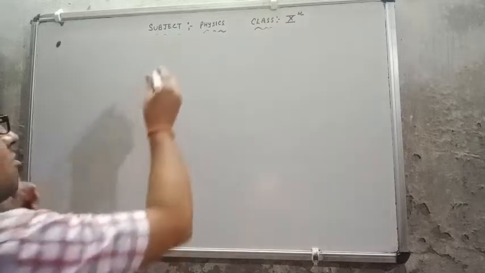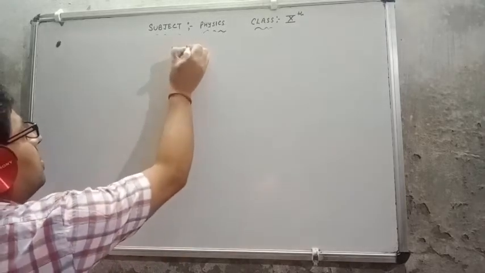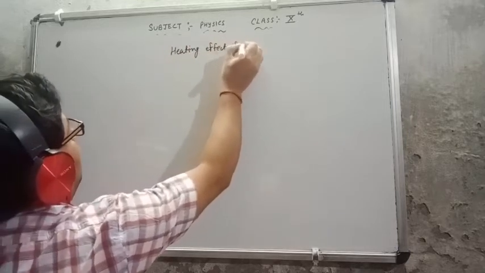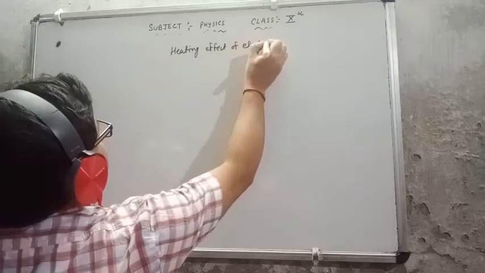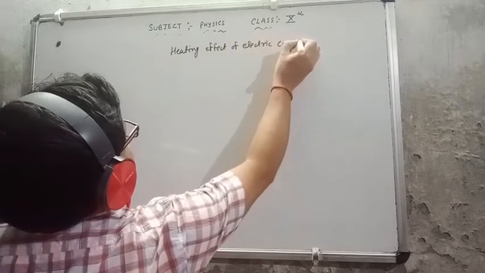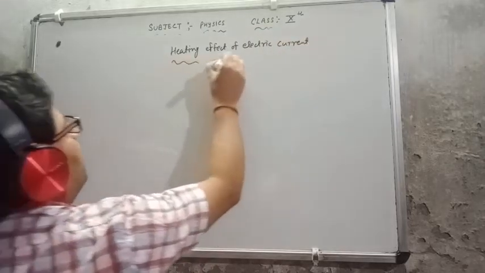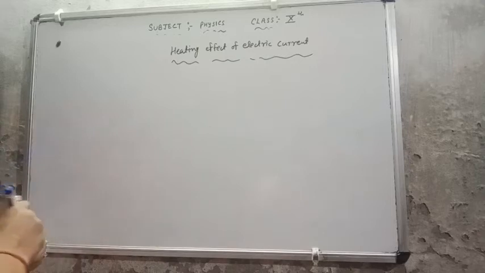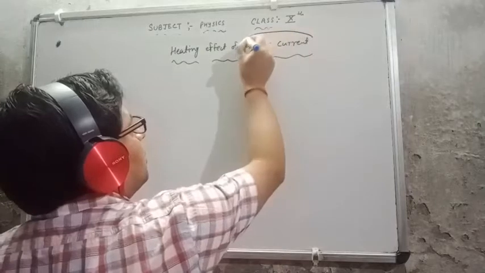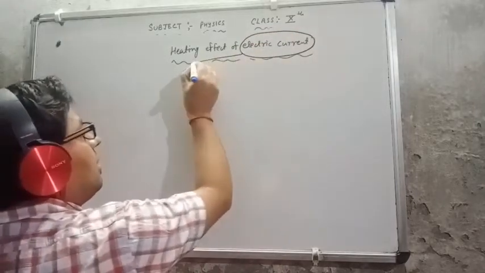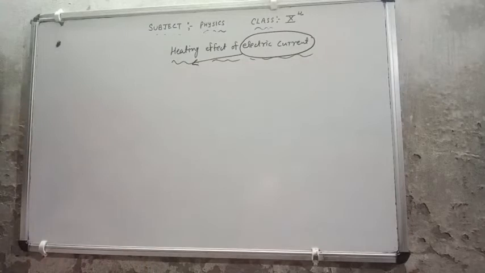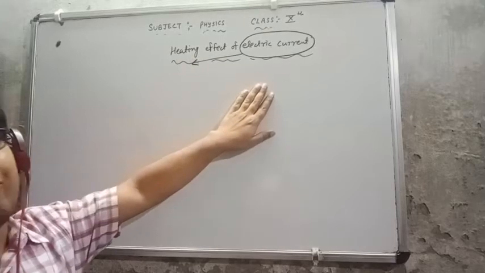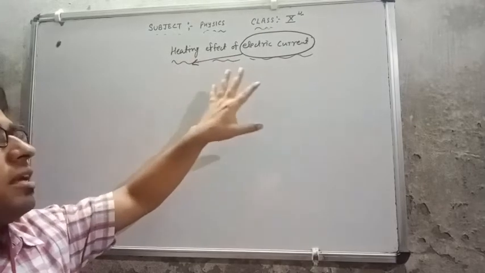The topic I will discuss is the heating effect of electric current. Everything is already clear under this topic. Heating effect of electric current means that by passing electric current, heat is produced. The production of heat by passing electric current is called the heating effect of electric current.